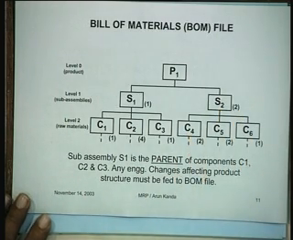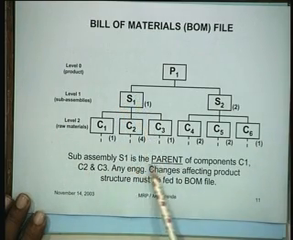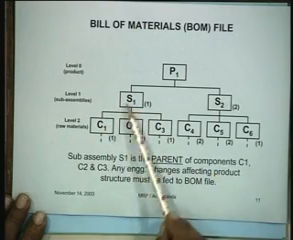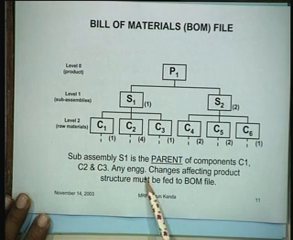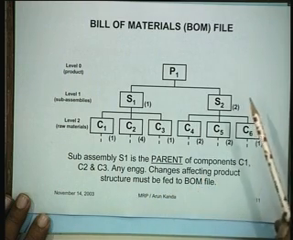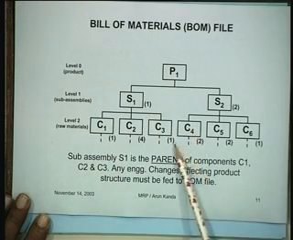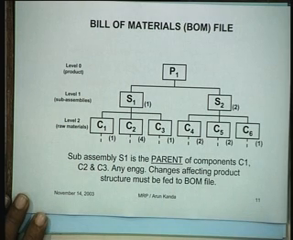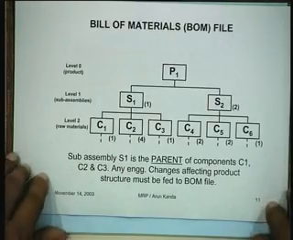That is the notation. Then of course the sub-assembly S1, which is shown here, is said to be the parent of components C1, C2, C3. So this is the parent, and these are the three components. Any engineering changes affecting the product structure must be fed to the BOM file. That means if you are changing the design, you are either eliminating a component or making a different component. So these changes in the design will have to be reflected in the BOM file that you have with you. Okay.